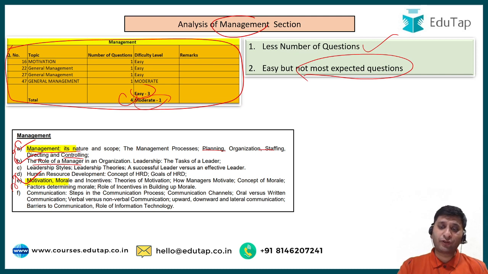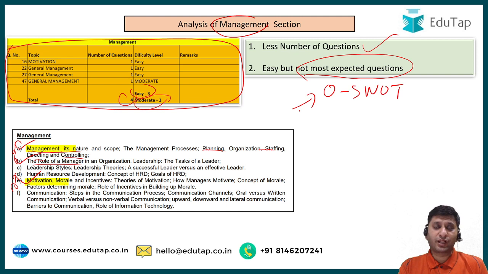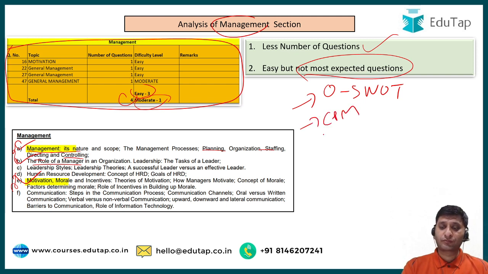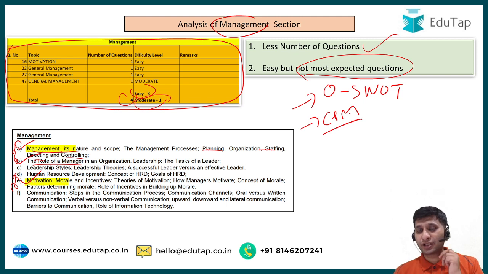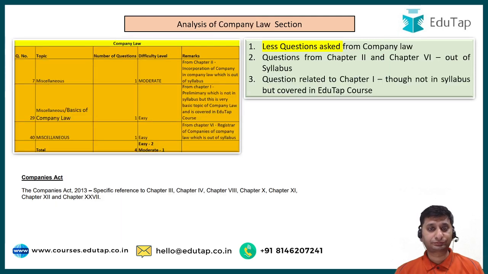Like for example, what is O in SWOT? Obviously, you would have known it if you had read. But then this is not a standard question. There are a lot of good conceptual questions that can be framed from management. Then I think one was on CPM, what is CPM, called critical path method. So there were questions like this. There were no quality questions, I would say. Some conceptual questions related to theories, some concepts. So it was more or less, I would say, the management section not up to the satisfaction level.